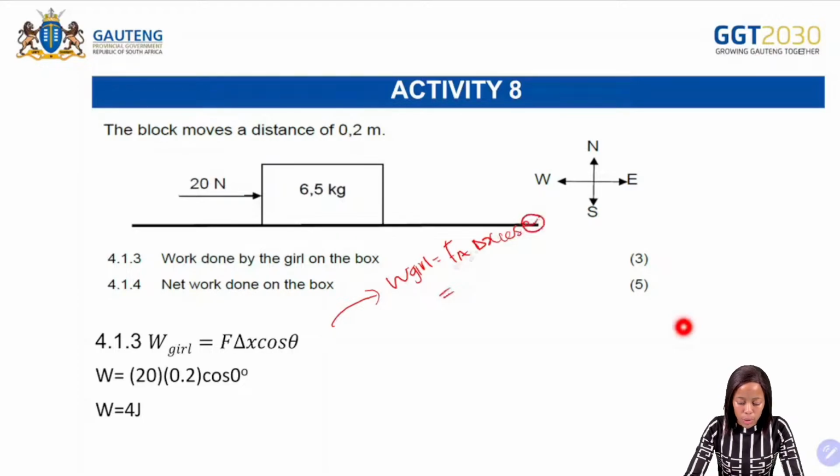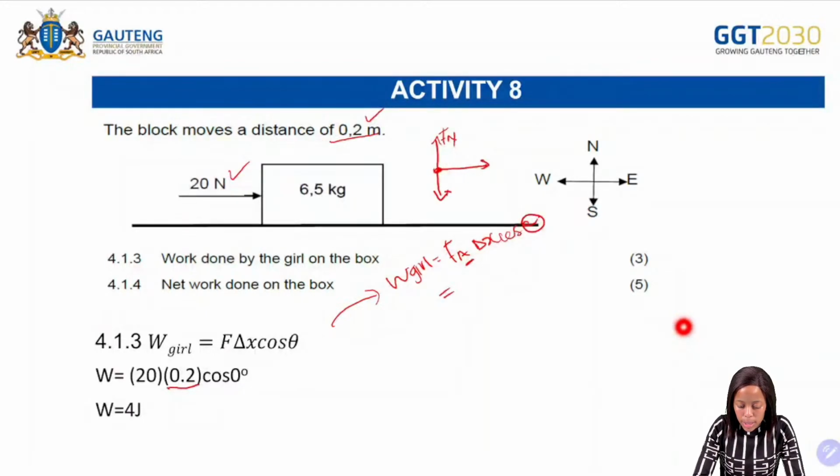So what is the force applied? The force applied is the 20 there. And then what is the displacement, or the distance? Of 0.2. So we substitute the 0.2. So remember, if that is the normal force, that is the gravitational force, and then that is our applied force there on the right.